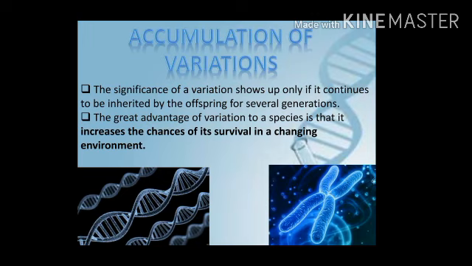Their immune system is a little bit good. So what will their immune system do? The immune system will fight against the virus and generate antibodies. Like this, when variation occurs and inheritance continues, it will generate a better quality gene and a better quality immune system in your body, and it will increase the chances of survival in the environment.